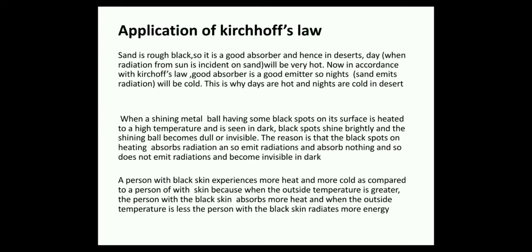Second, when a shining metal ball having some black spots on its surface is heated to a high temperature and is seen in the dark, the black spots shine brightly and the shining ball becomes dull or invisible. The reason is that the black spots absorb radiation and so emit radiation, while the shining ball absorbs nothing, so it does not emit radiation and becomes invisible in the dark.